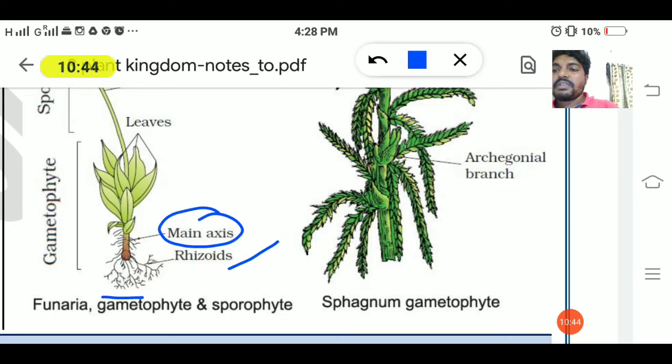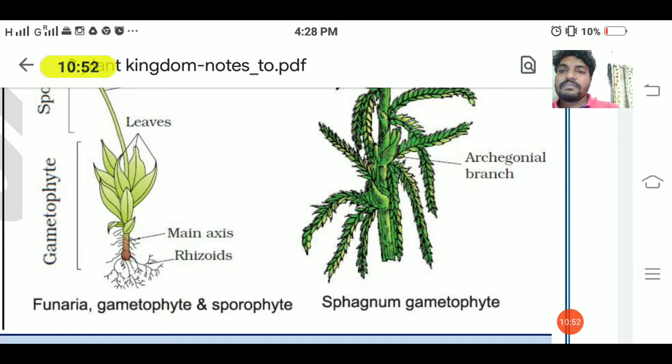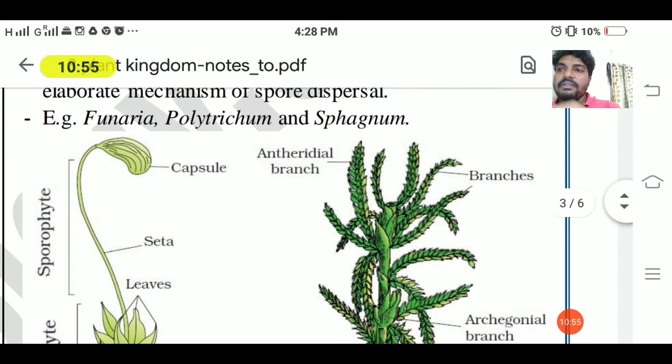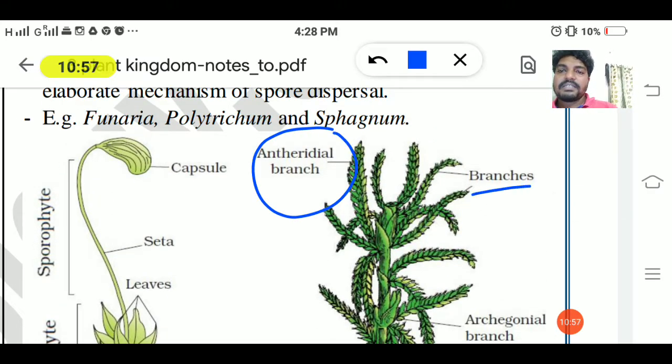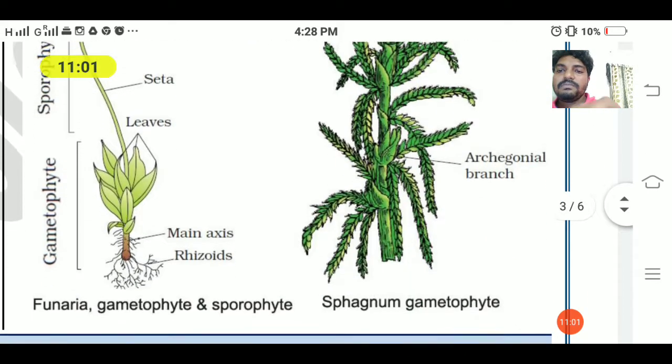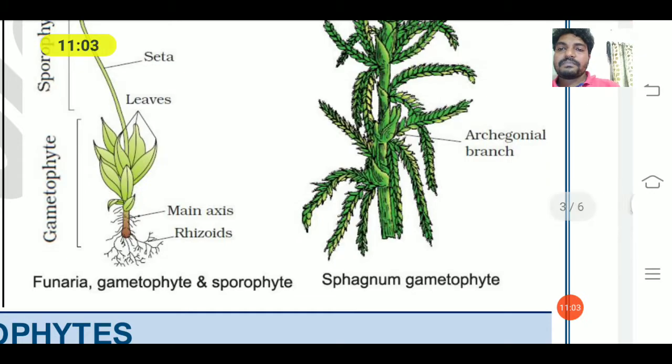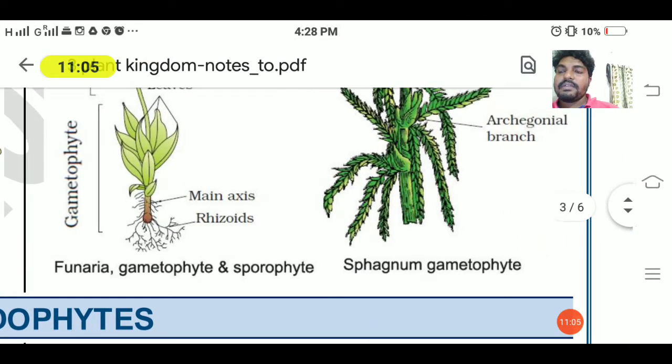This is the rhizoids. ಹೇಳಿದಲ್ಲ rhizoids. So the rhizoids are multicellular branched ಅಂತ ಹೇಳಿದ್ವಿ. And this is the sphagnum gametophyte. ಇಲ್ಲಿ antheridial branches ಇದೆ. So these are the branches. ಇಲ್ಲಿ archegonium branches ಇದೆ. And this is a sphagnum. Okay. We will take another session that is on pteridophytes in the next